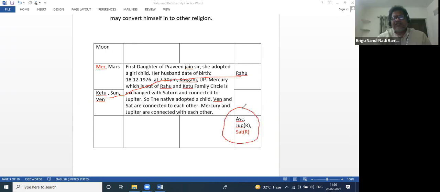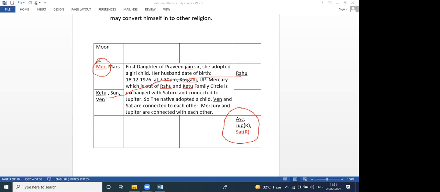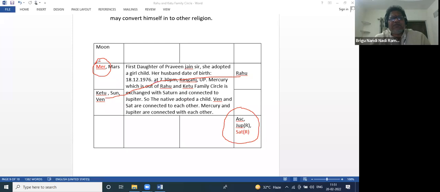Jupiter is inside, and outside are the other planets. Here we are talking about Mercury. Mercury is outside, the boy born to another woman. Now as it is exchanged with Saturn, the boy comes inside. This is actually adoption.